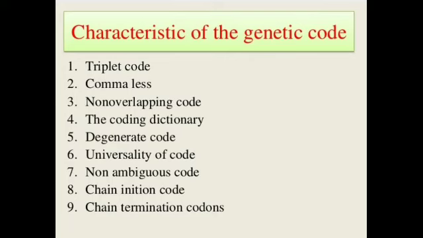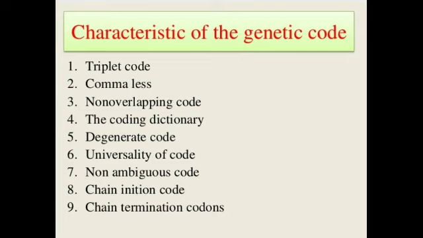Now we are going to start characteristics of genetic code. So, genetic code has triplet nature. It is a triplet code where adjacent nitrogen bases specify one amino acid, like UGG for tryptophan, AUG for methionine. Clear? It is comma-less.